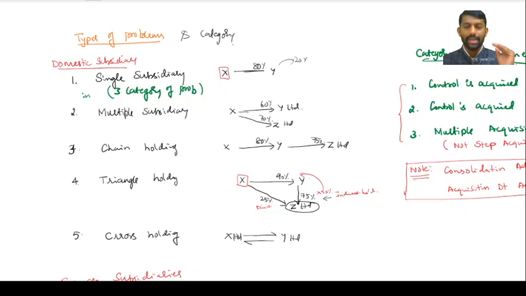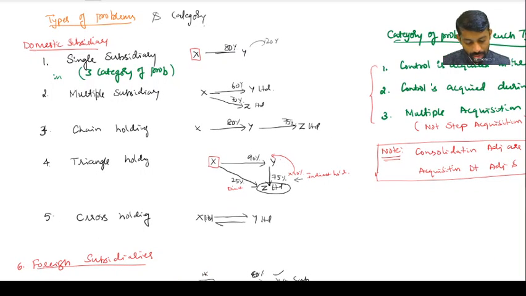So if it is a single subsidiary, if the control is acquired at the beginning of the year, how the consolidation and adjustments have to be done. If the control is acquired during the period, how it has to be done. If it's a multiple acquisition, how adjustments have to be done. Three problems are in one category, in one type. Then what is the meaning of multiple acquisition?